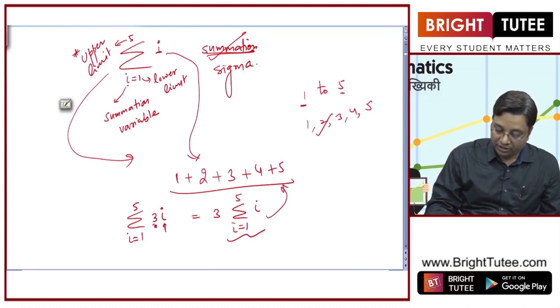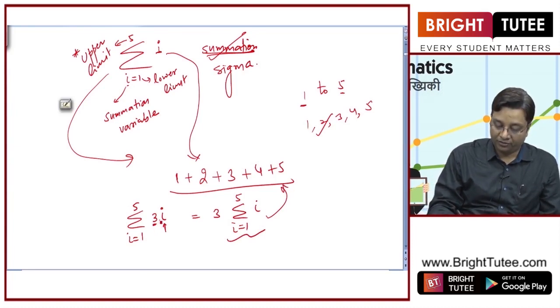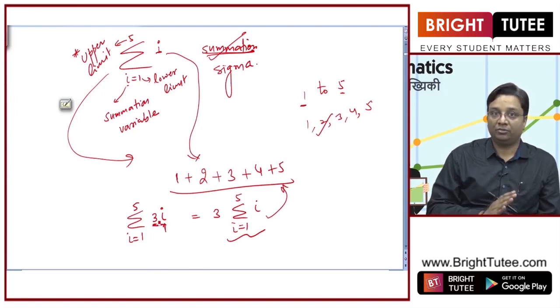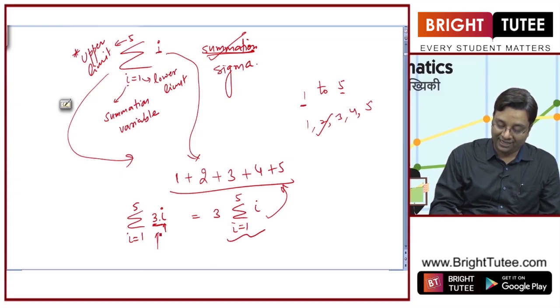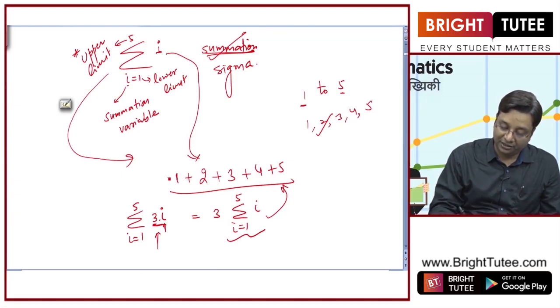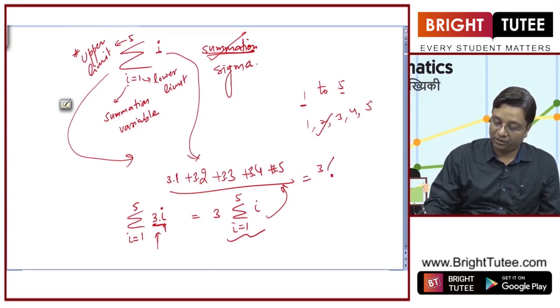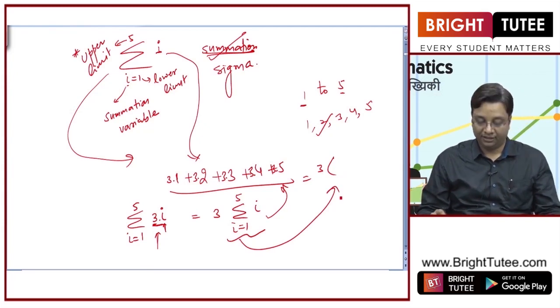So if there is a constant term in product form here, we can take it common or we can take it outside. Otherwise also if you expand it as it is, it will be expanded like this: 3 into 1, 3 into 2, 3 into 3, 3 into 4, 3 into 5. Then if you take 3 common, you will arrive at the same result, right.